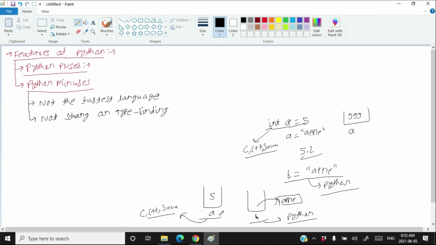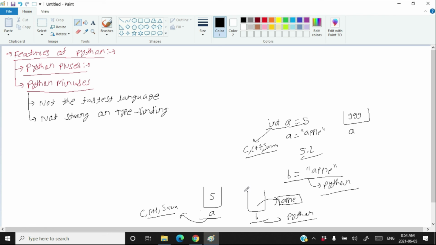In C, C++ or Java, the value gets contained inside the variable. But in Python, the variable contains the address of the value, not the value itself. And the value remains somewhere else in the memory. We will learn more about it, but hopefully right now you got the difference between variables used in C, C++, Java and the variables used in Python.